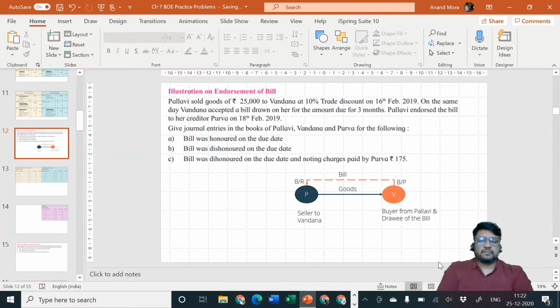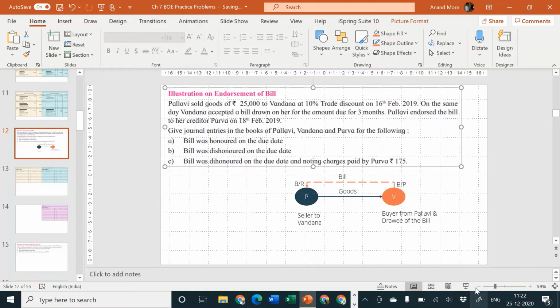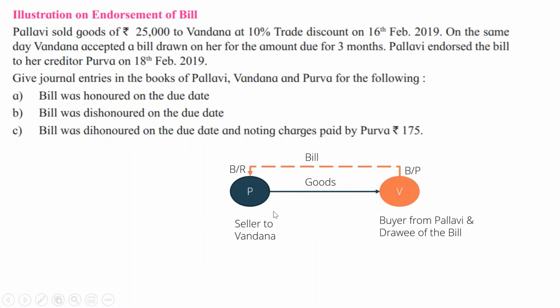I hope it is easy for you to understand. Pallavi sold goods to Vandana and then Vandana accepted a bill and gave it back to Pallavi. So it is bills receivable for Pallavi and bills payable for Vandana.